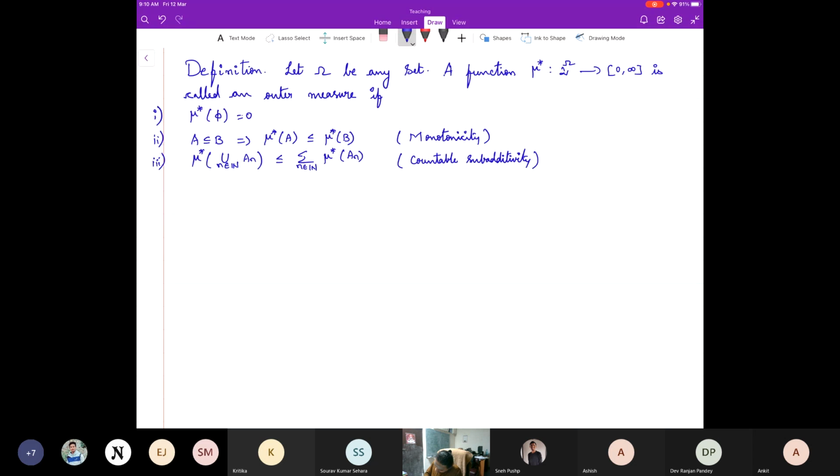So let me begin with the lemma. Let A naught be an algebra on a set omega, and mu naught from A naught to 0 comma infinity, you are given some function, such that mu naught of empty is 0.